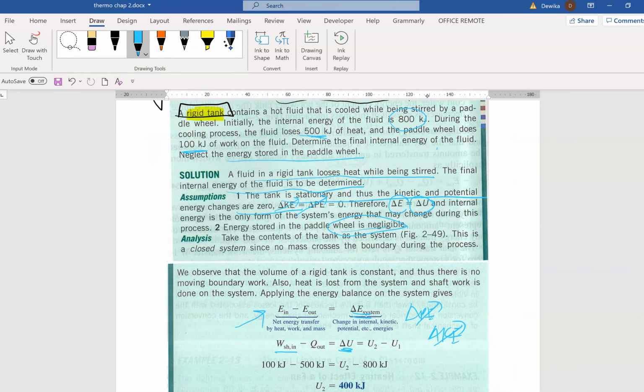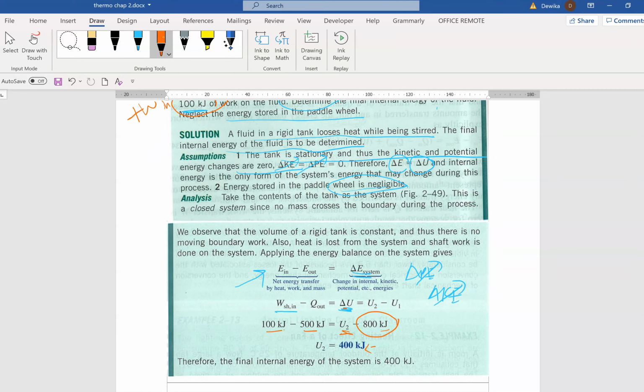Stirred by a paddle wheel. The initial energy of the fluid is 800. During the cooling process, the fluid loses, loses how much? This is Q out. Loses means Q out. Paddle wheel does work, this is work in. Can you categorize or not? Work in, and remember our positive and negative sign. Work in is positive, Q out is negative, equals delta U. Initial energy is 800, so final energy is how much? It's 400. You just have to plug in the values and solve the question.